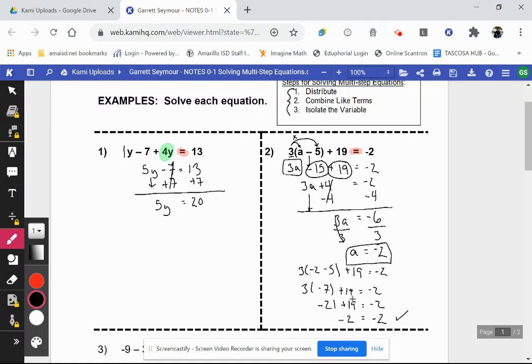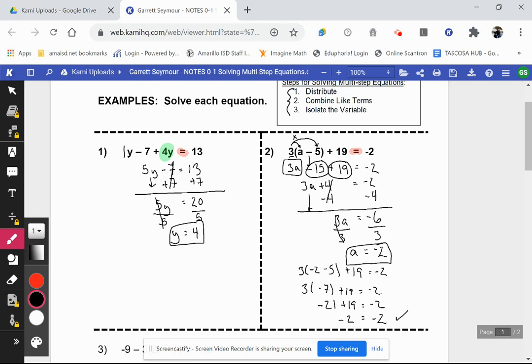Now, most often this is what you're going to end up doing. You're just going to have to divide by whatever number this is here. And the reason is because y is being multiplied times 5. We do the opposite. So opposite of multiply is divide. Divide by 5, and when I do that, those cancel out. Remember, though, whatever you do to one side of the equation, you have to do to the other to keep the values equal. So let's see, that leaves us with y right there. 20 divided by 5 is 4. And so that's what we end up with, the variable y is equal to 4.